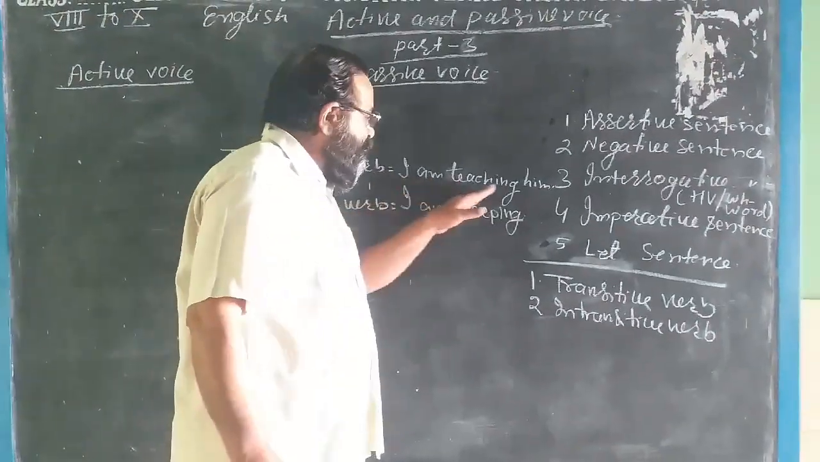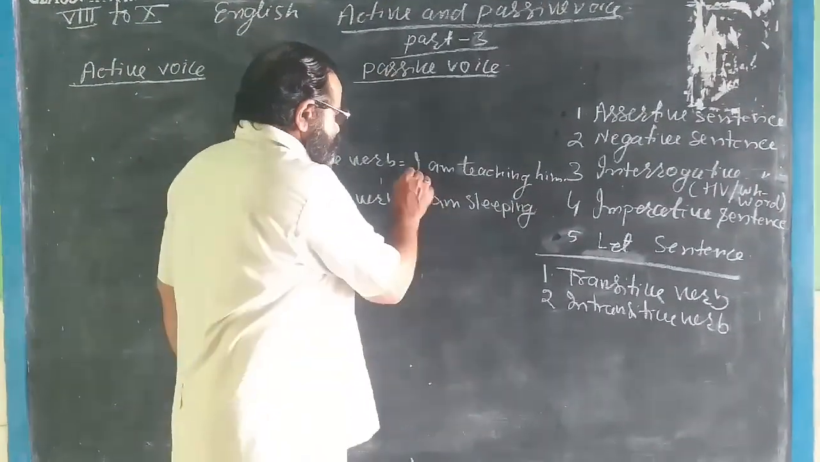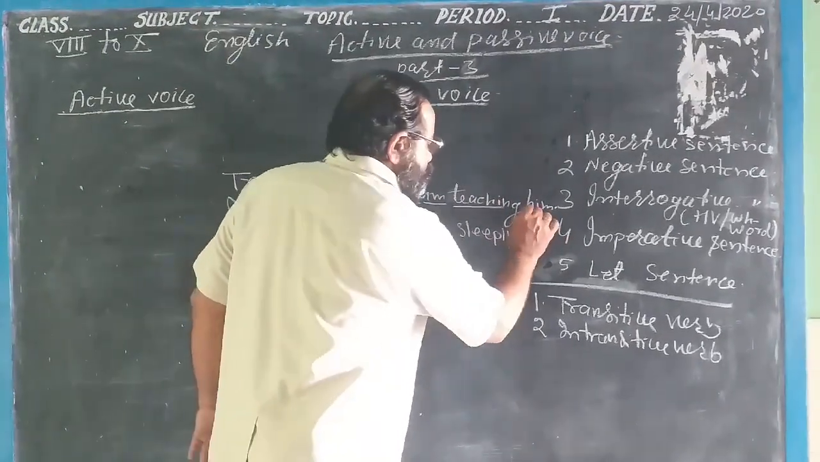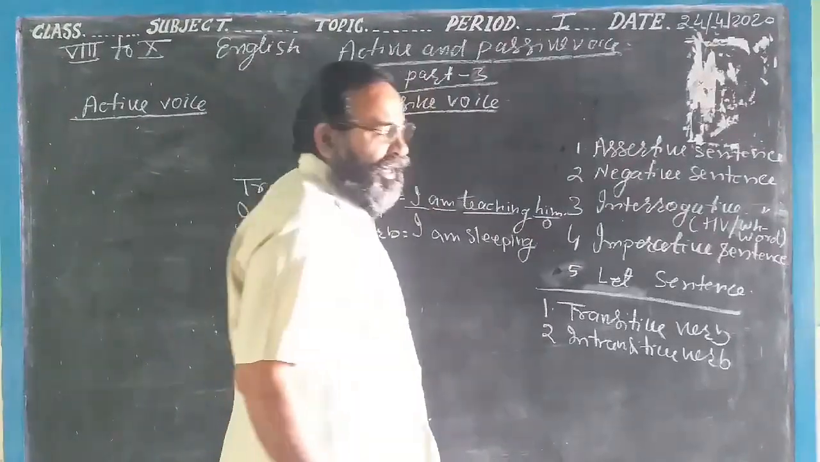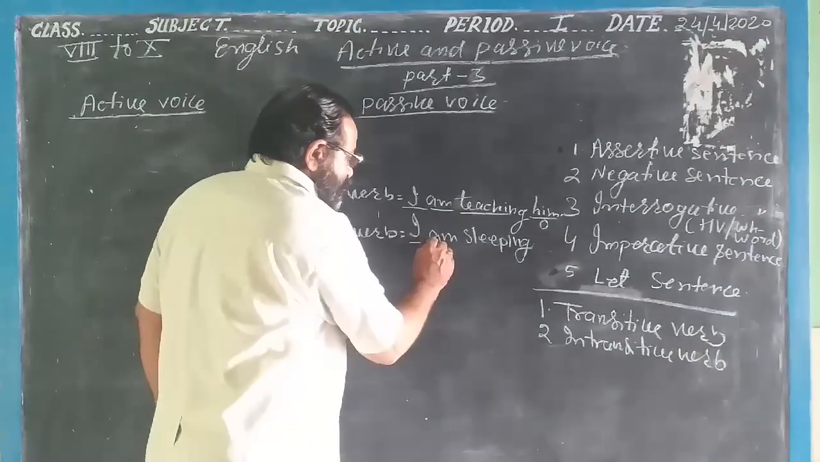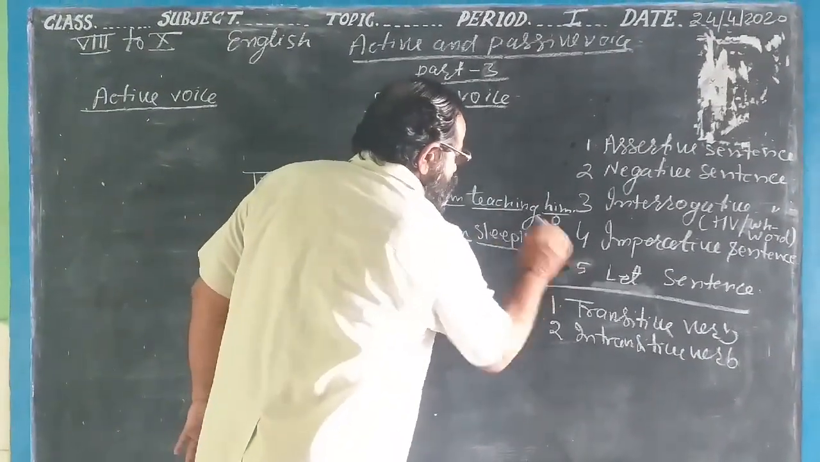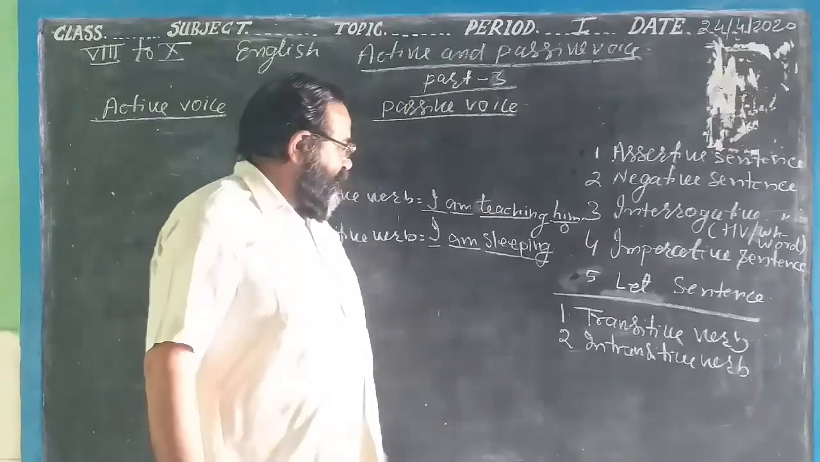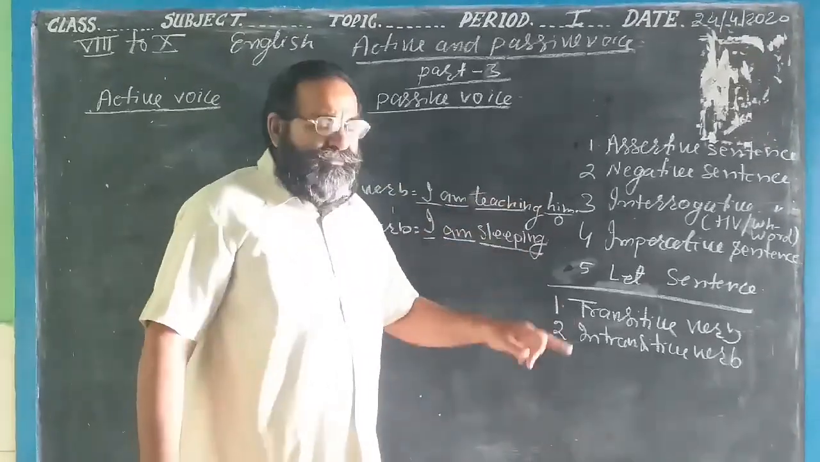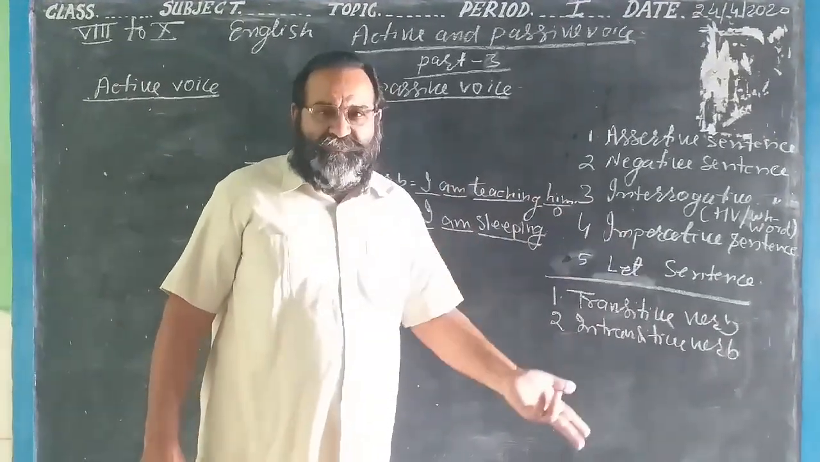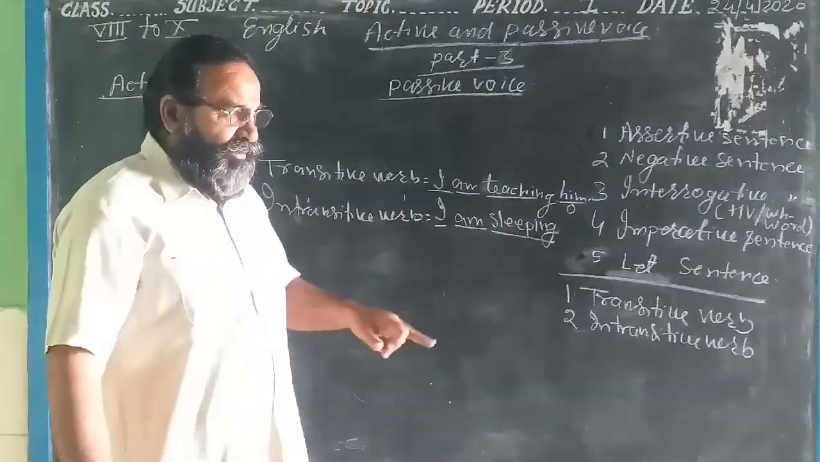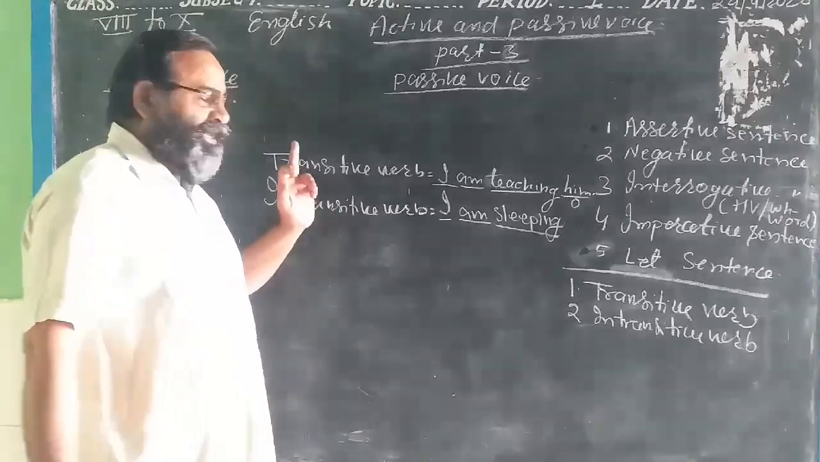Suppose I have written here, I am teaching him. This is the subject, this is helping verb, this is main verb, this is object. It means it is called the transitive verb. And this is the subject, this is helping verb, this is main verb, there is no object. I am sleeping, what you are sleeping? I am teaching him, to whom you are teaching? I am teaching him. It means the sentence that does not have the object is called the intransitive